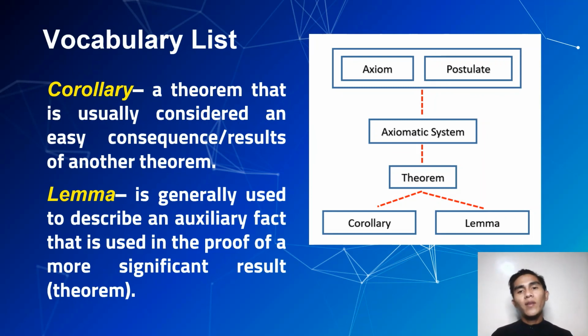We have this accepted as true even without proof, and we have here the statement that needs to be proven to be true before being accepted, and that is the theorem. Below that are the corollary and lemma. Corollary and lemma are short statements that support the theorem. So if you're going to connect all those terms, you can actually make the structure, and that is your task in this lesson.